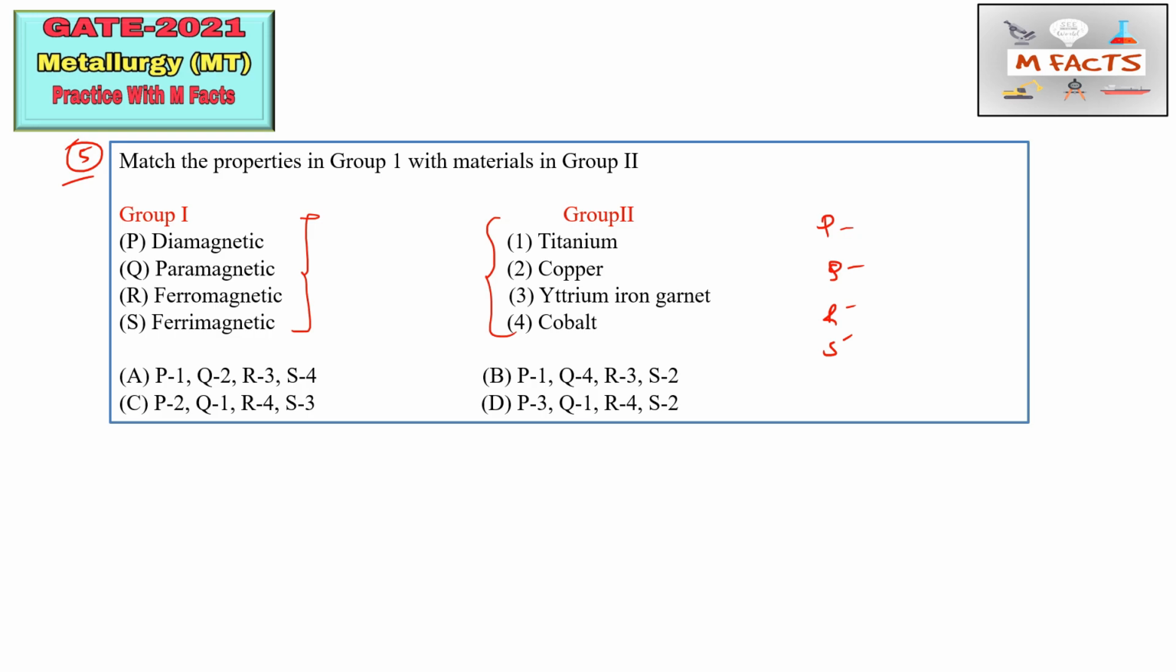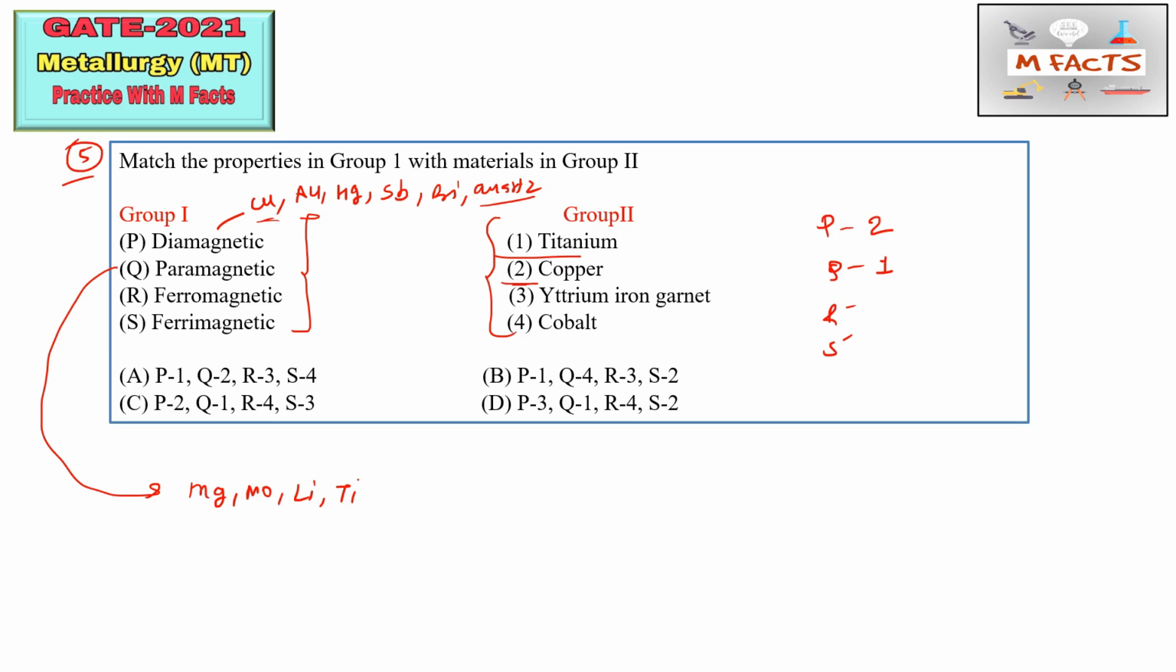Okay, so examples of diamagnetic materials are copper, gold, Hg, that is mercury, Sb, bismuth, and quartz. So these are the examples of diamagnetic material. So diamagnetic we can match with copper here, because copper is in this list. So P we can match by 2. Next is paramagnetic material. Examples of paramagnetic material are magnesium, molybdenum, lithium, titanium. Here titanium is in the list, so paramagnetic we can match by 1. So Q we can match by 1.